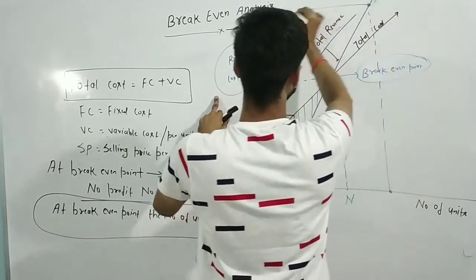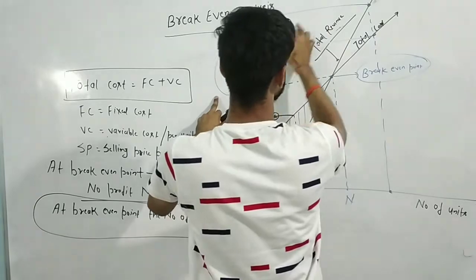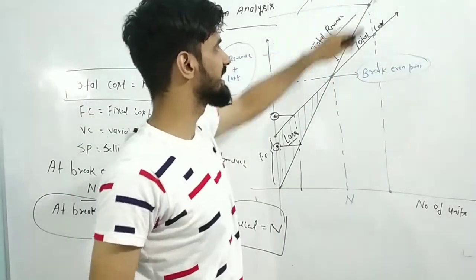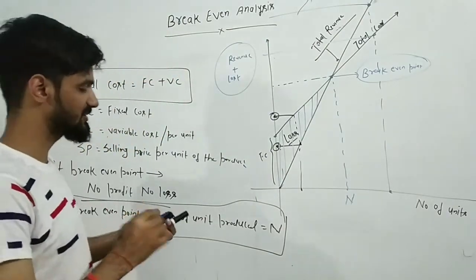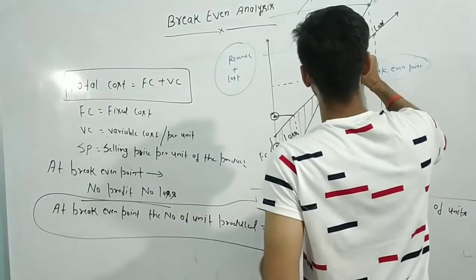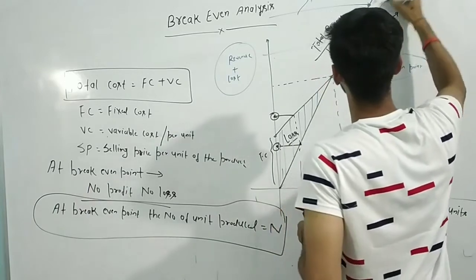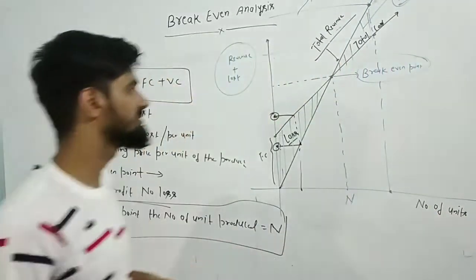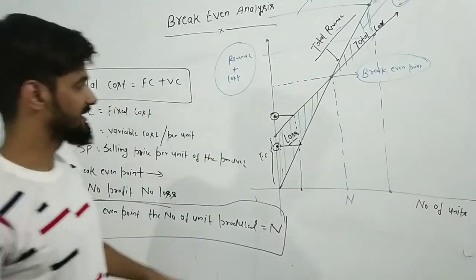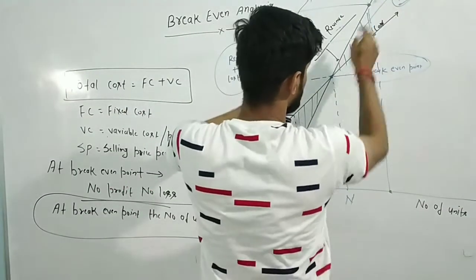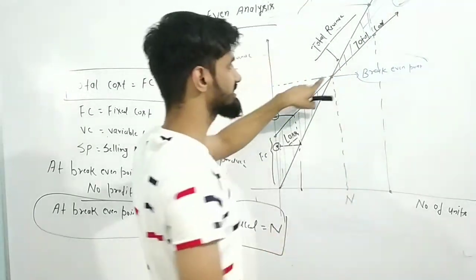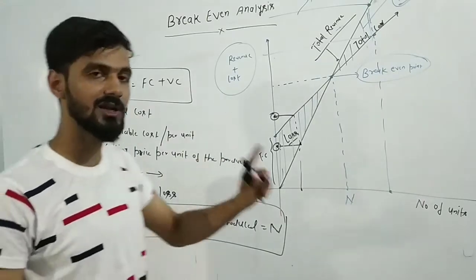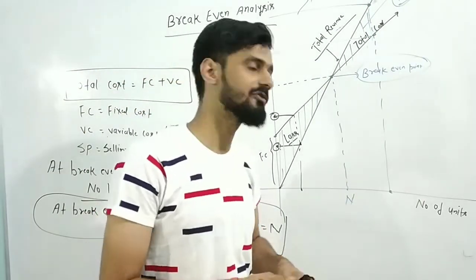If you calculate this one and if you calculate this one, total revenue is this, total cost is this. So your total revenue is getting more as compared to the total cost. So in this area, your organization will be in profit. You will be in the profit condition. Okay, so now understand, there was a loss, there is a profit. In between the break-even point occurs, and at this break-even point, the total profit becomes equal to the total loss. Okay, there won't be any profit, there won't be any loss.